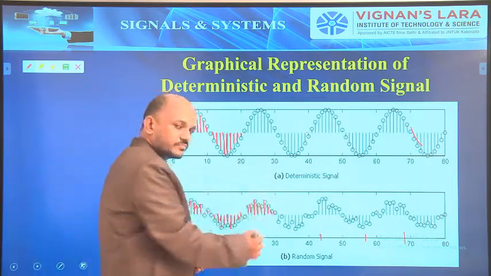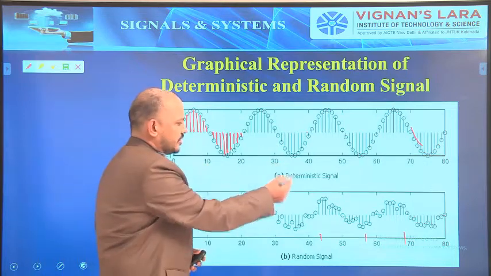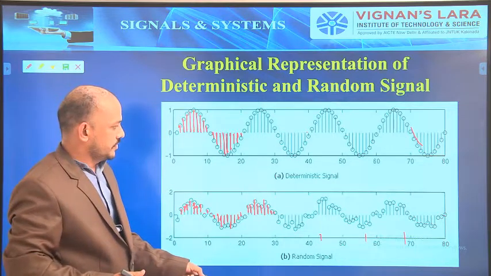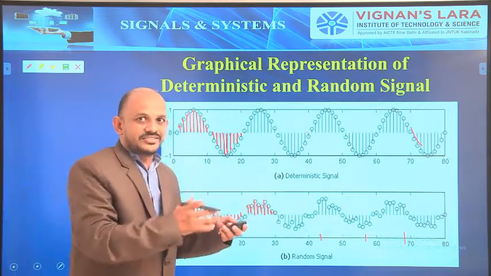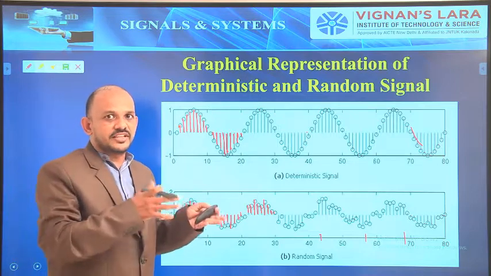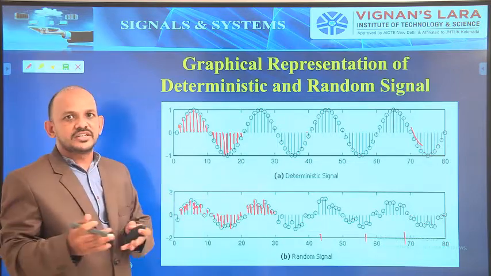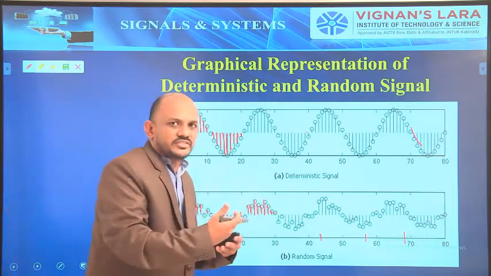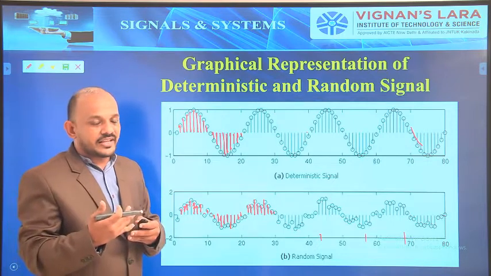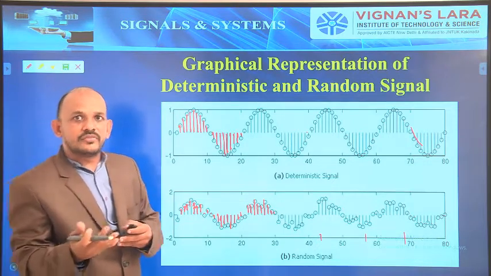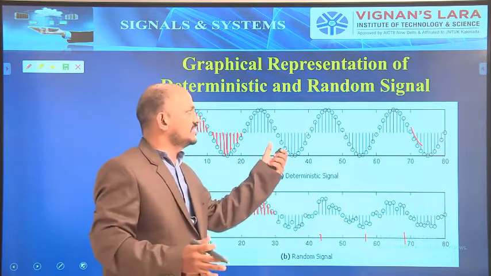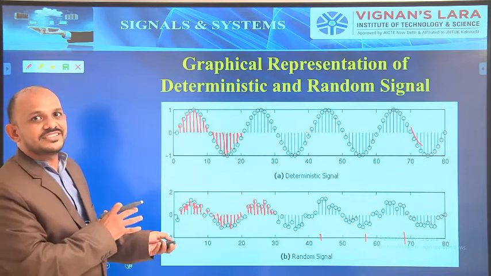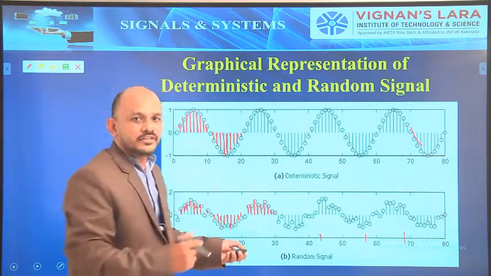So, I explained the graphical representation of deterministic signal and random signal by taking discrete time signals as examples. Because I said continuous time signals and discrete time signals are classified in many ways. The first classification is deterministic signal and random signal. For this, I gave the graphical representation with the help of both continuous time signals and discrete time signals. The same concept is explained with continuous time signals as well as discrete time signals.